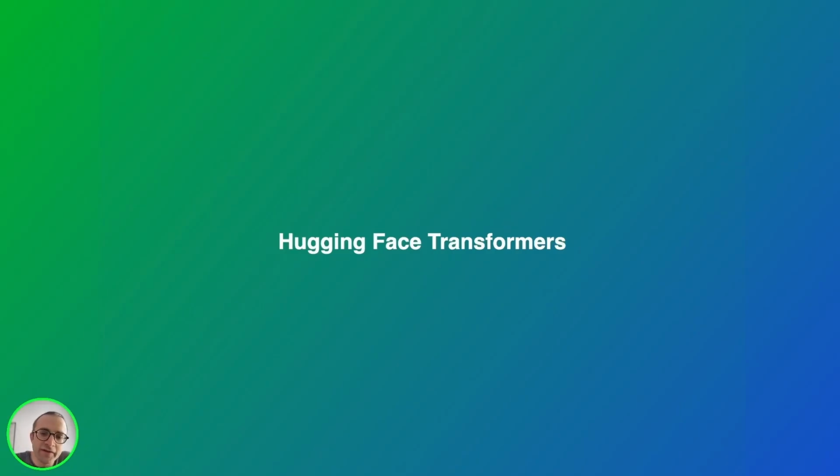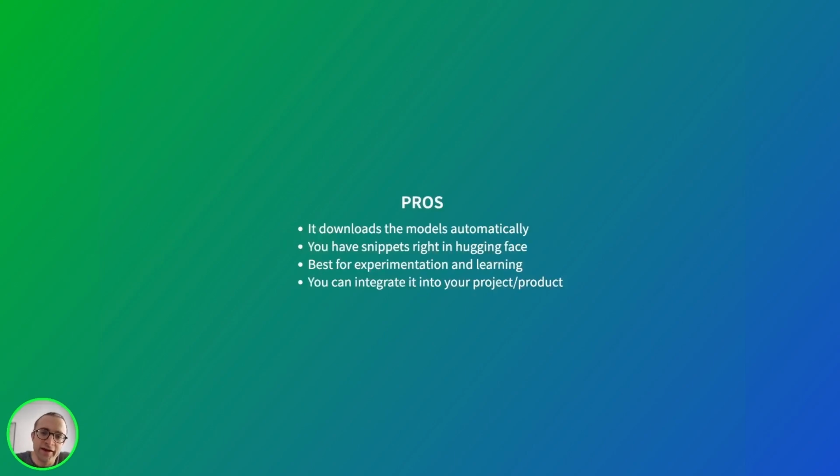So regarding Hugging Face Transformers, we can find the pros is that it handles the model downloading automatically, and we have snippets in the Hugging Face side to use the models. It's the best thing we have for experimenting and learning about machine learning, and of course you can integrate the code into your own product.